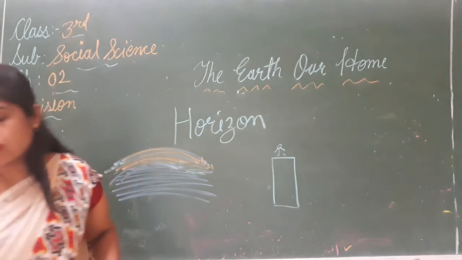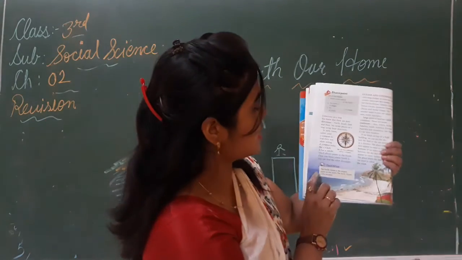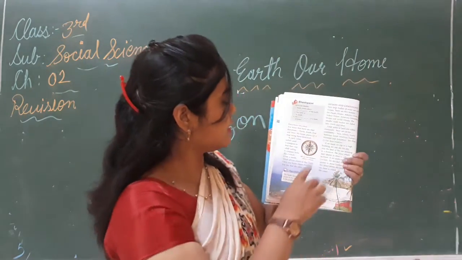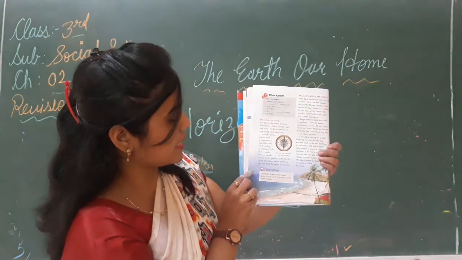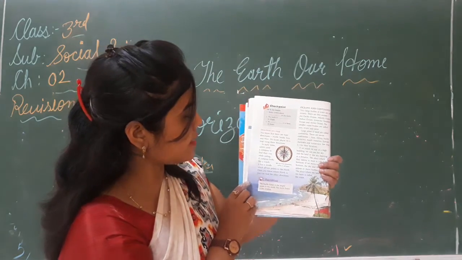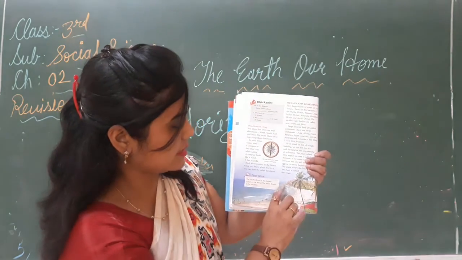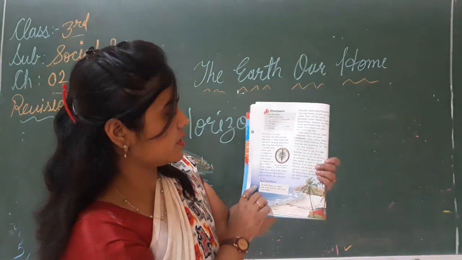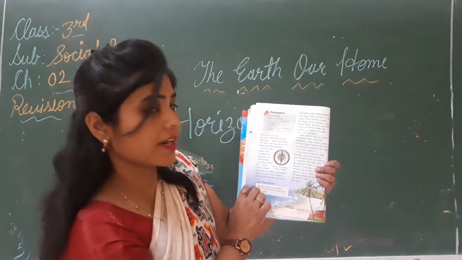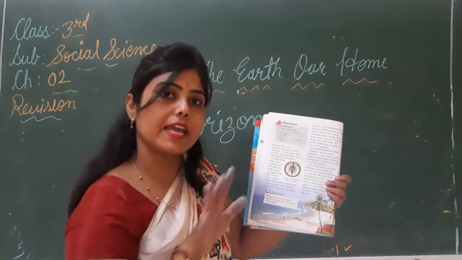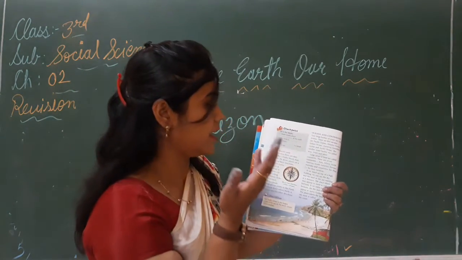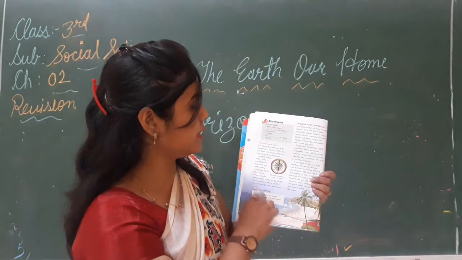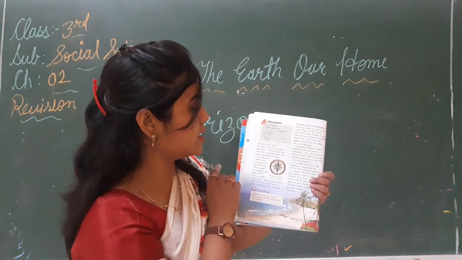See in your book, this is this. If we stand on the top of a high building, हमें क्या दिखेगा? See, this is the sky and the land or the sea. Yeah, see, this is the sea. They are meeting at, ये क्या कर रहे हैं? मिल रहे हैं. But ऐसा नहीं होता है. But हमको ऐसा लगता है. They appear to meet at a distance.